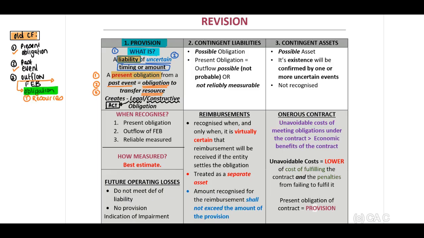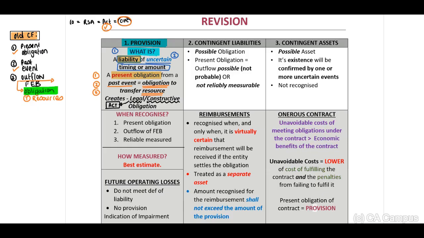Now, when we refer to legal, remember this will be an act, and therefore there is an obligation. Now, basic example, we have a company registered in South Africa, therefore we need to comply with our South African Companies Act. Based on this, we need to pay our annual fees. Now, at the end of the year, if you have identified that the annual fees are outstanding due to a past obligating event, the past obligating event is the fact that the entity registered a company in South Africa and it has to comply with the Companies Act. We need to recognize a provision in terms of those outstandings.